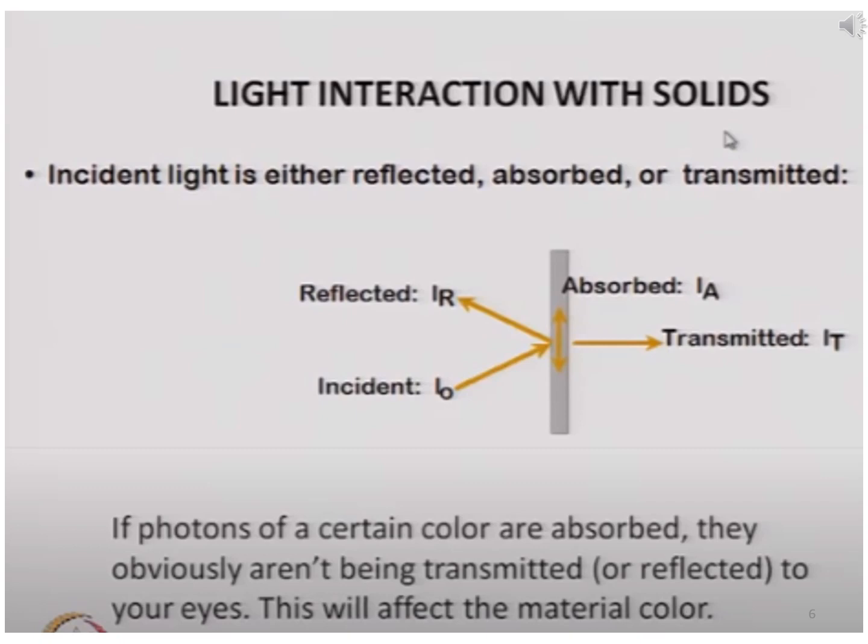If photons of certain colors are absorbed, then they obviously are not being transmitted or reflected to your eyes. So this will affect the material color. This interaction of light, whether in the form of reflection, absorption, transmittance or scattering, will affect the color of that material.